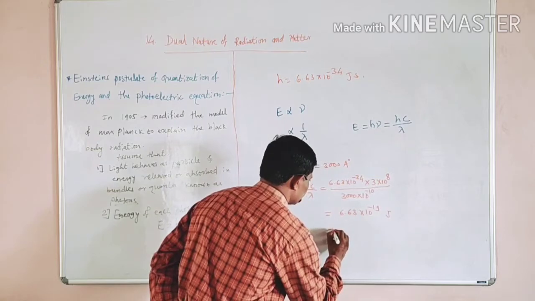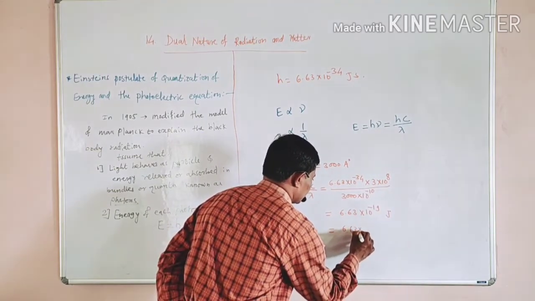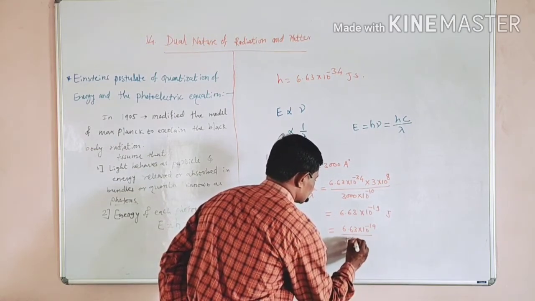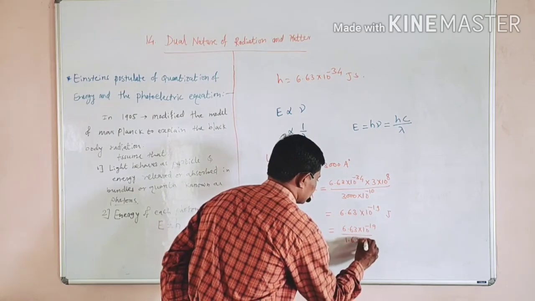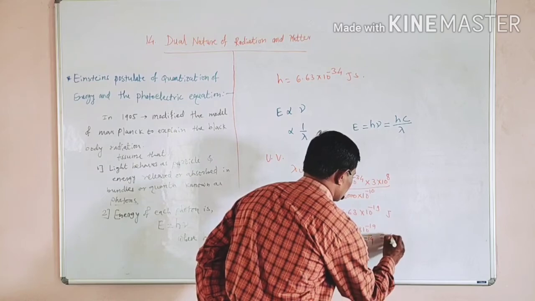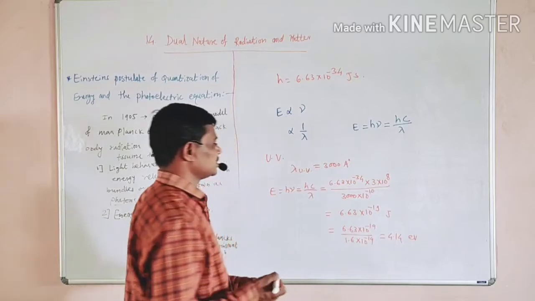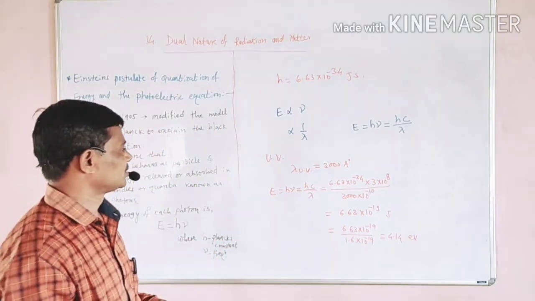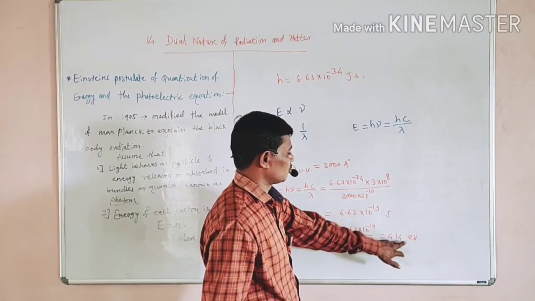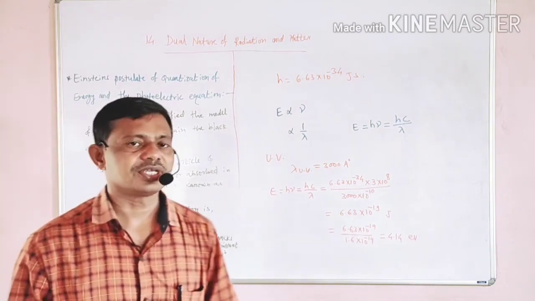If we calculate in electron volt, it is 6.63 into 10 to the power minus 19 divided by 1.6 into 10 to the power minus 19, which is equal to 4.14 electron volt. That means the energy of the photon is 4.14 electron volt. We can measure this photon energy in electron volt.